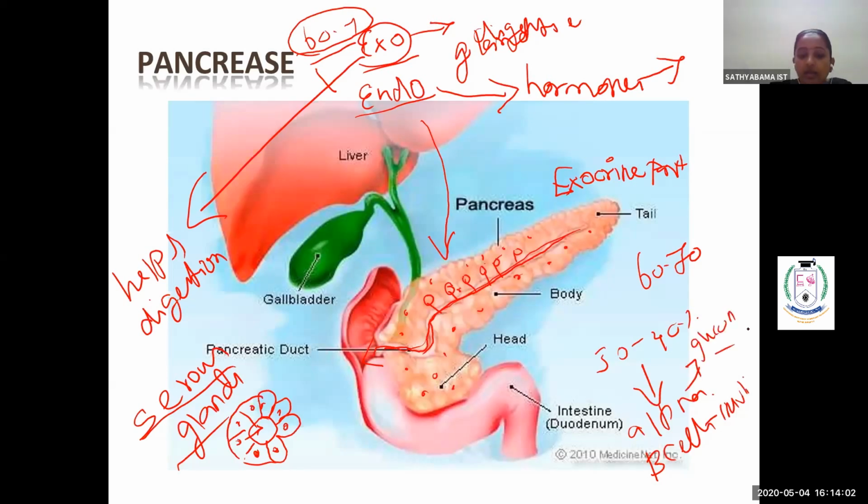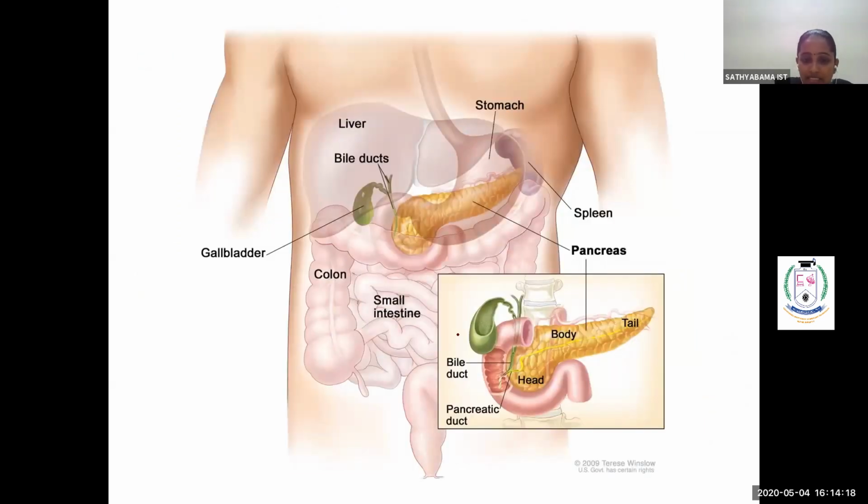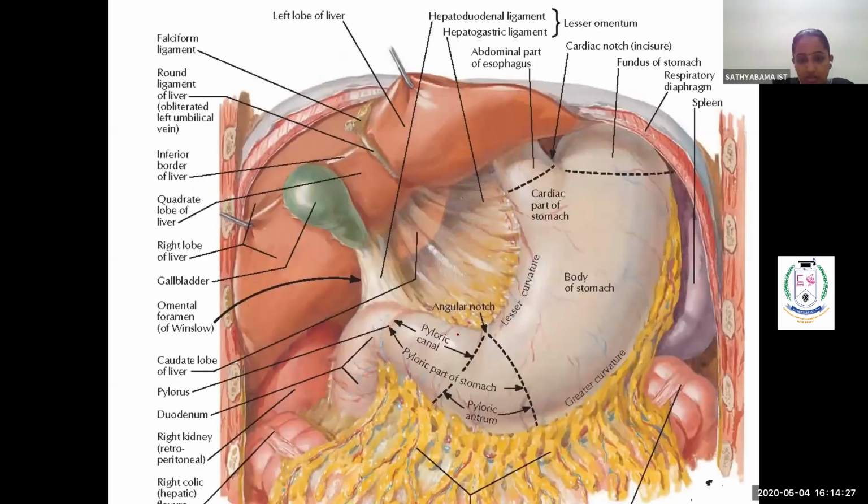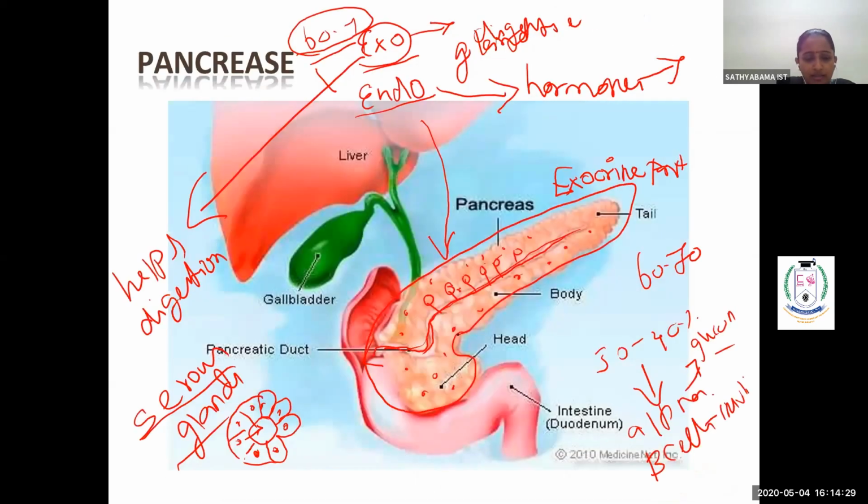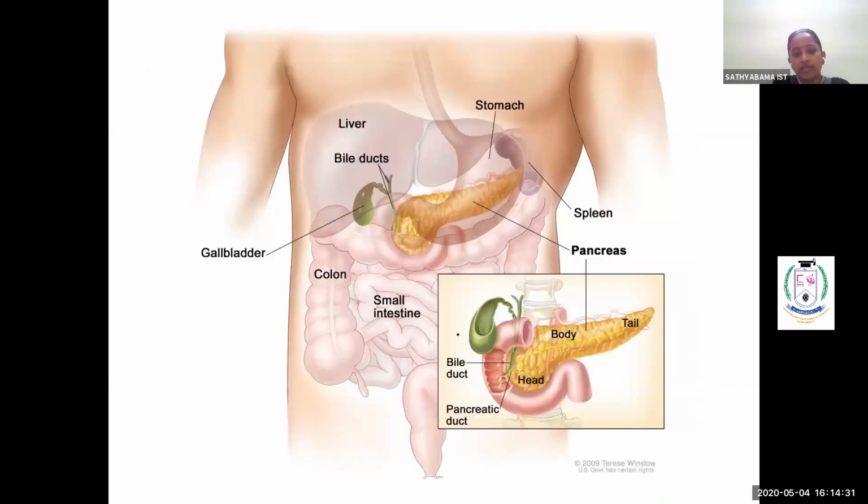Glucagon. Where both exocrine and endocrine parts are present within the same substance of the gland, it is called an exoendocrine gland. So the pancreas is called an exoendocrine gland. Where can you find the pancreas, where is it located in your body, and what is the speciality about it?